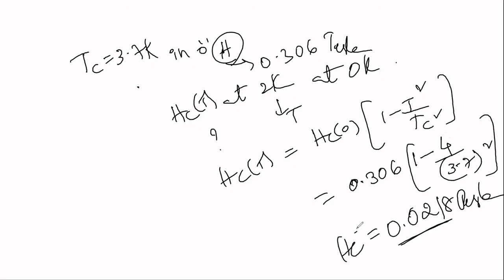This is nothing but the critical field at 2 Kelvin. Okay, students, so this is the way we use this formula to determine the critical magnetic field. Next, let us go for the Meissner effect.